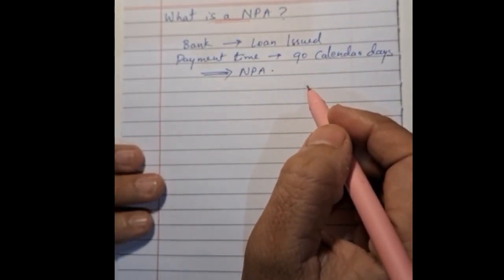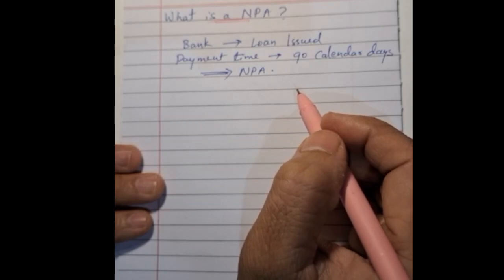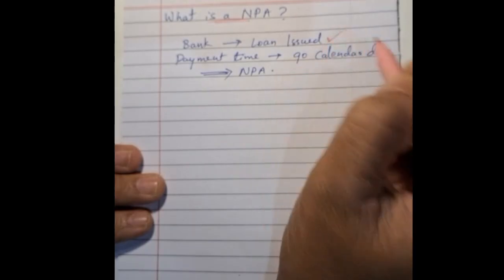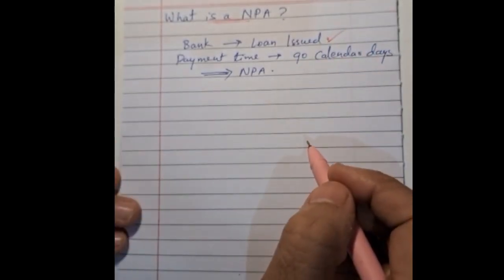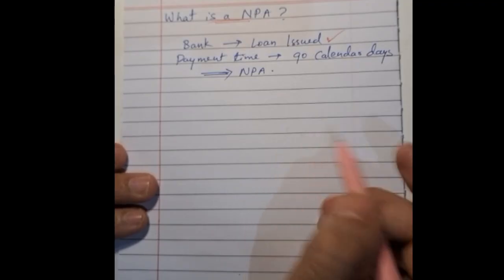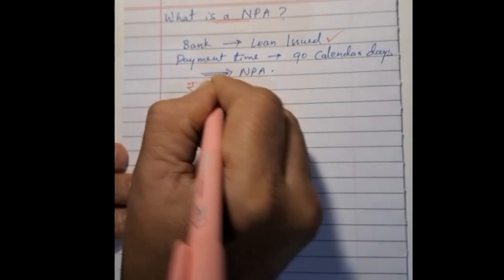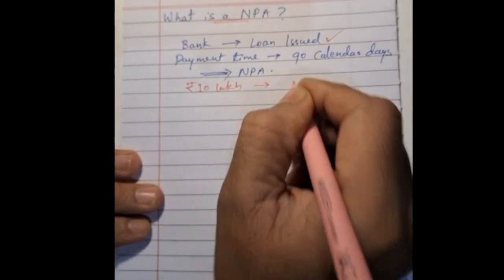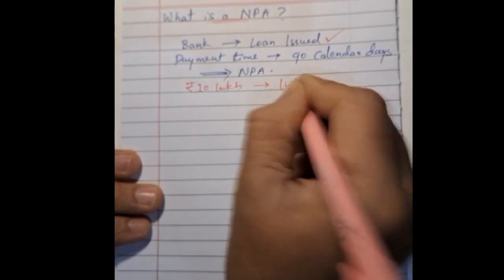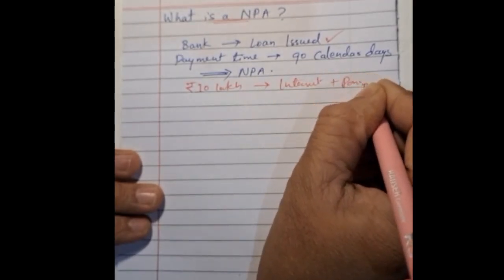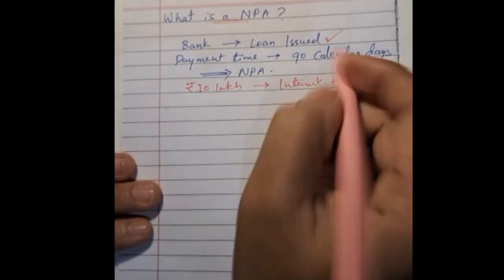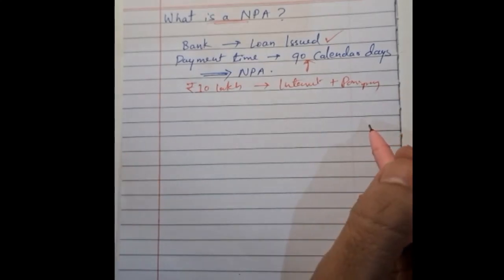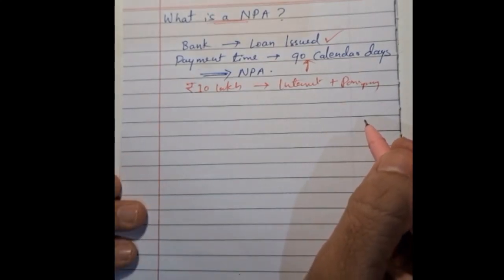Basically, it is a loan or advance where the borrower stops making interest or principal payments to the bank for over 90 days. For example, if a business takes a 10 lakh rupee loan and fails to repay the interest as well as the principal amount within 90 days, that is 3 months, the bank is going to mark that loan as an NPA.